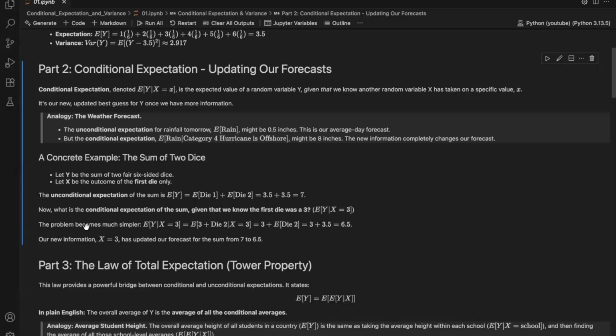Now, the problem becomes much simpler. The sum is now just 3 plus whatever the second die rolls. So the expectation is 3 plus the expectation of the second die, which is 3.5. So the overall expectation is equal to 6.5. The new information has changed our expectation from 7 to 6.5.